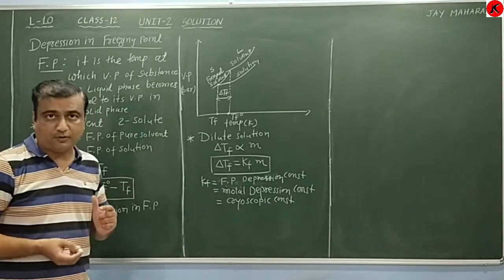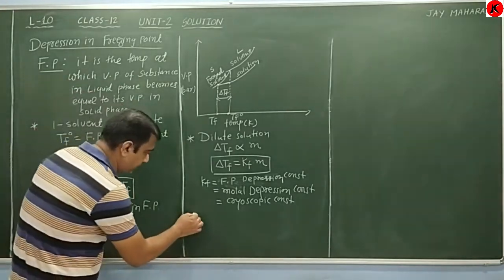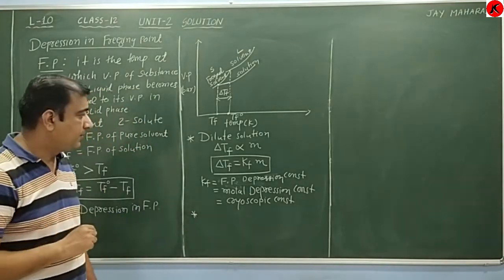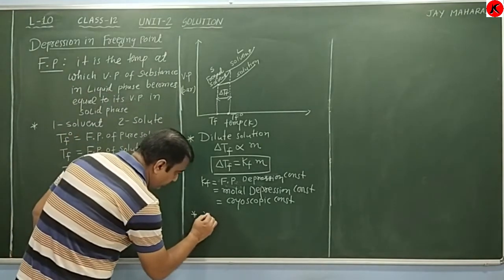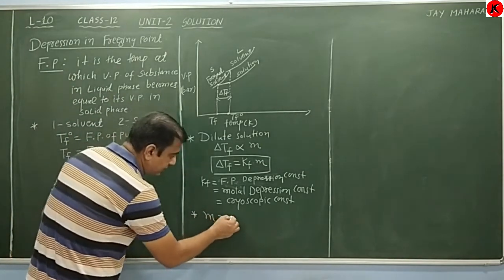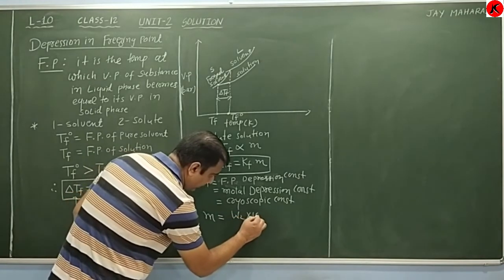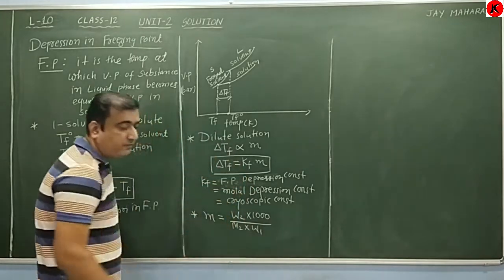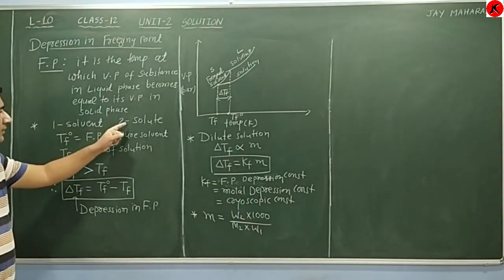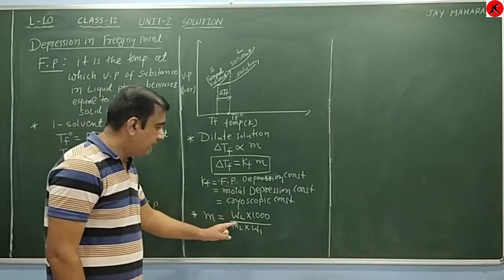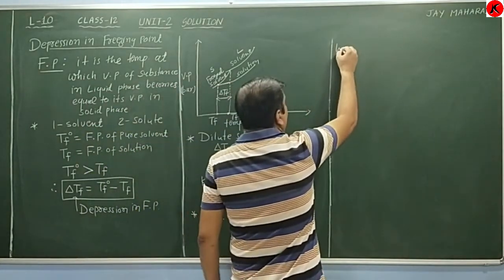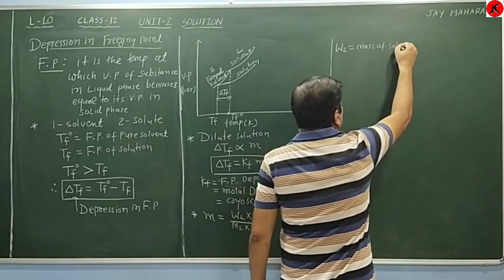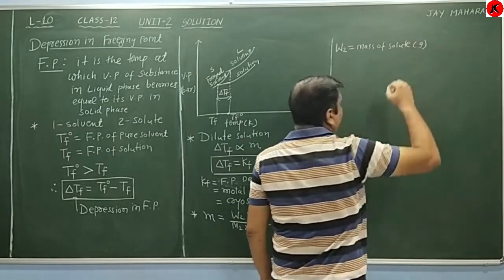Molality of the solution can be extended based on its definition, the number of moles of solute per kg of solvent. That means molality can be written as W2 into 1000 divided by M2 into W1. Here 1 indicates the solvent and 2 indicates the solute. W2 is the mass of solute, always taken in gram.